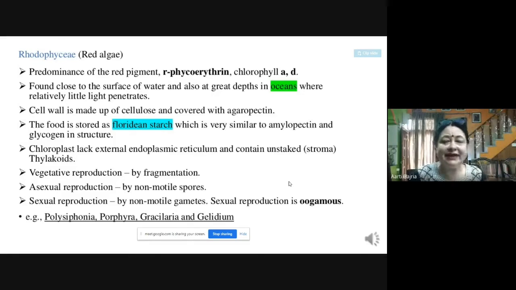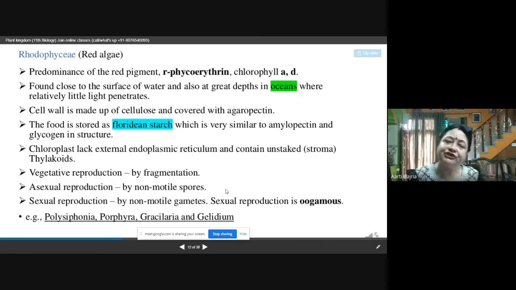Chloroplasts lack external endoplasmic reticulum and contain unstacked thylakoids. See, the chloroplast structure, if you see, it consists of stacked thylakoids. But here, the thylakoids are unstacked, and external endoplasmic reticulum is also absent.